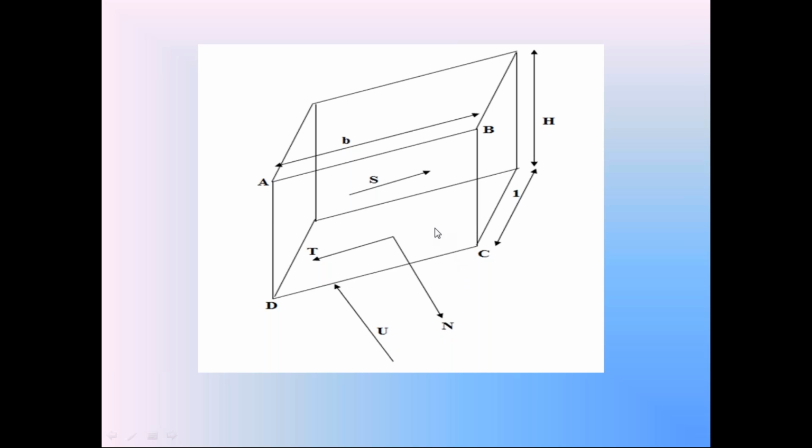So here on the surface CD, we have two normal forces. One is N due to the weight W. Other one is U due to the pore water pressure. N is called the total normal force on the surface CD. U is called the pore water pressure normal force on the surface CD. These two forces are in the opposite directions.